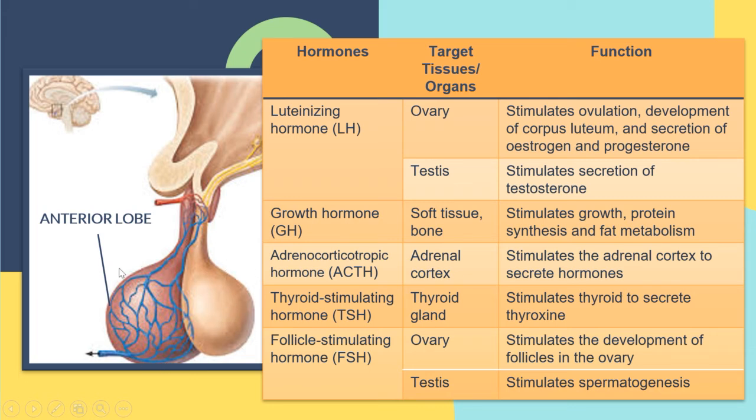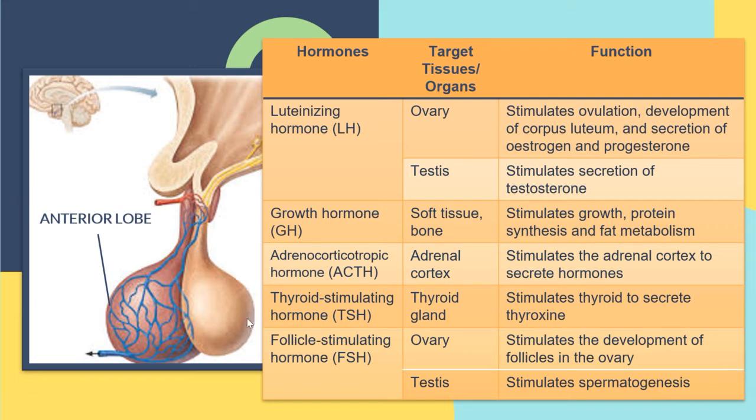Because the pituitary gland will stimulate the secretion of other glands to secrete the hormone. So that's why the pituitary gland is called the master gland.